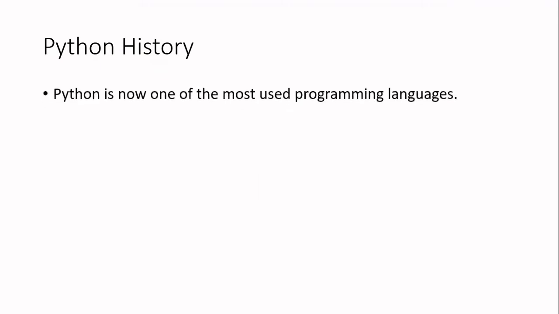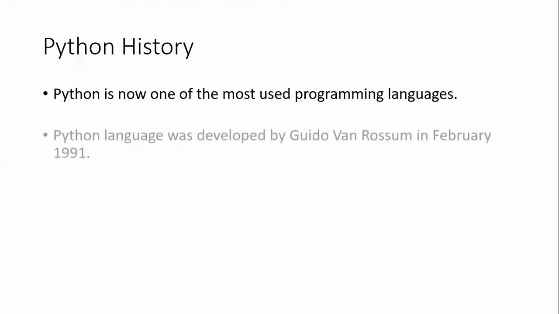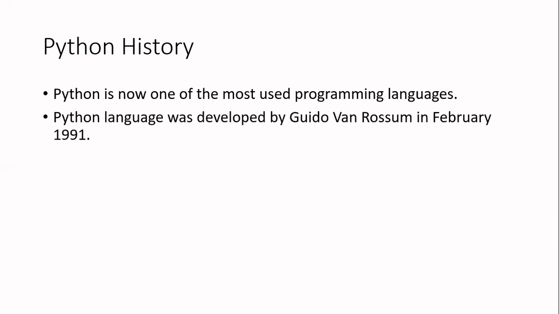So Python is one of the most used programming languages nowadays, and it has gained popularity recently because of its applications in a lot of artificial intelligence and machine learning programs. This language was developed by Guido van Rossum in February 1991.